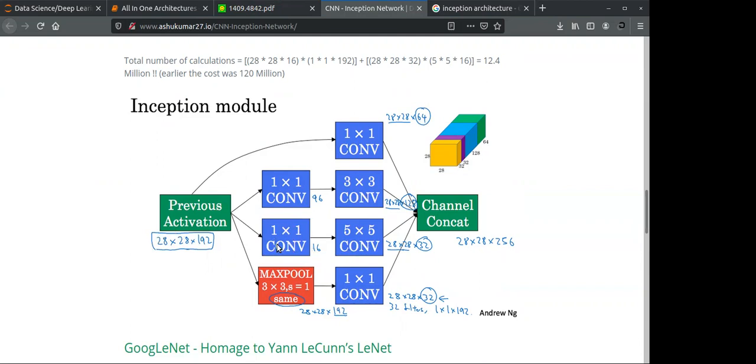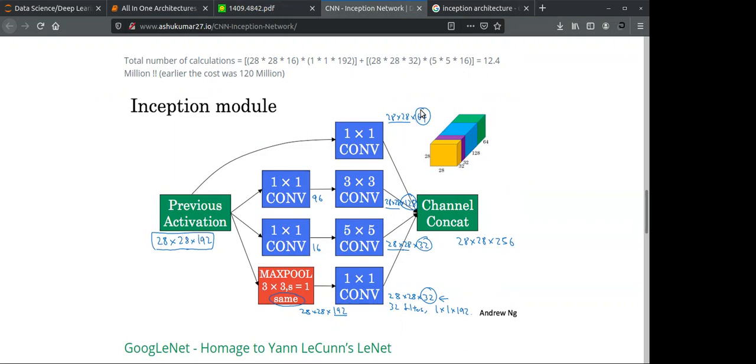You are performing one by one on this, from 192 you are performing on a 60 16 tensor, you are performing one by one. You are performing again on this one by one, 5 by 5, and you are getting a 28 by 28 by 32. So just think about why you are getting 32 here. Why you are getting 32, I will give you just a hint.